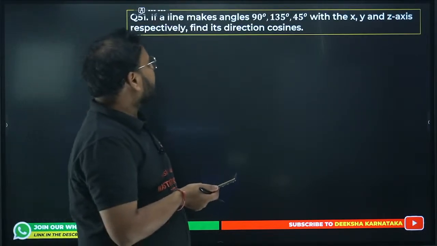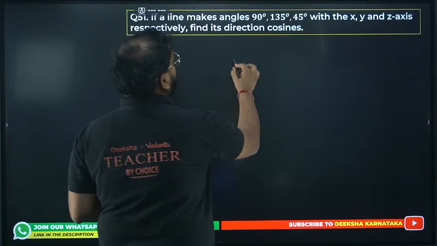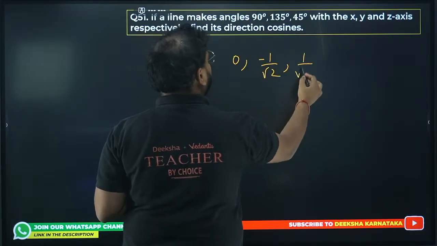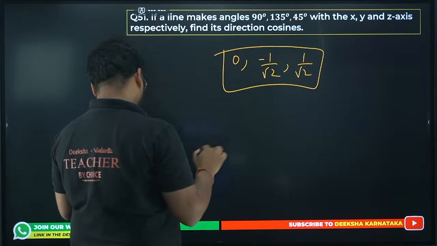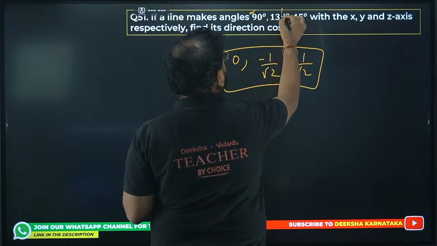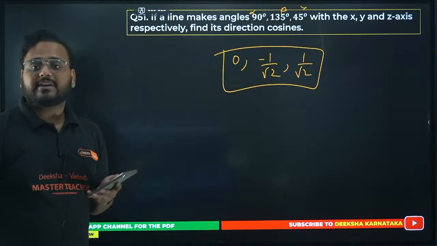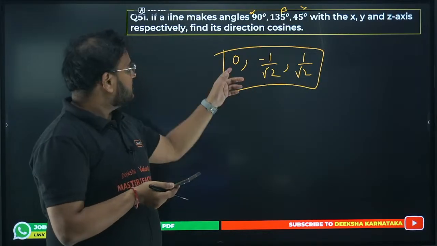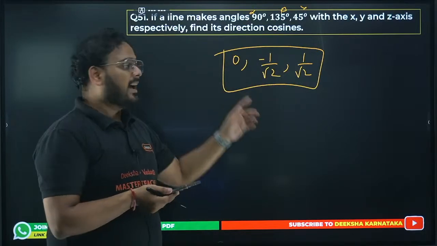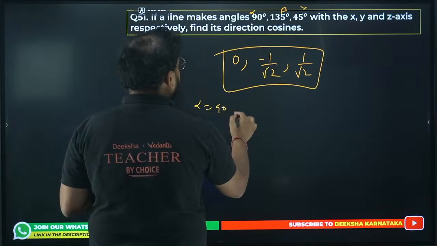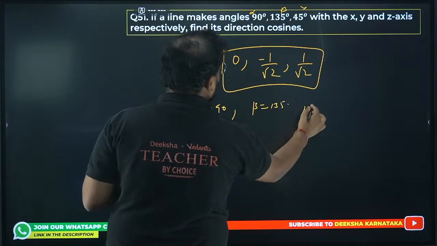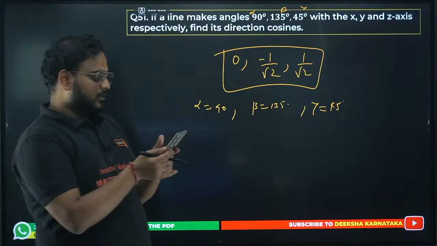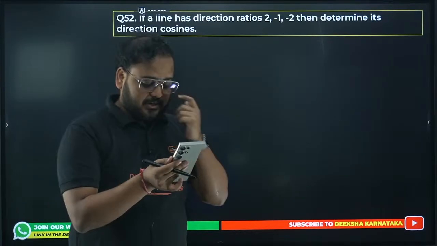51. If a line makes angles 90, 135, 45, what should the answer be? Cos 90 is 0. Cos 135 is in the second quadrant, so minus 1 by root 2. Cos 45 is in the first quadrant, so 1 by root 2. Please check, guys. This is your alpha, beta and gamma. I'm not sure, Roshan, I've not solved the questions. I don't know if it is the same answer. Good, thank you. This is 0, minus 1 by root 2, 1 by root 2. Alpha value is 90, beta value is 135 and your gamma value is 45 degrees. Yeah, super. Last 2 questions, then we'll complete our session today.